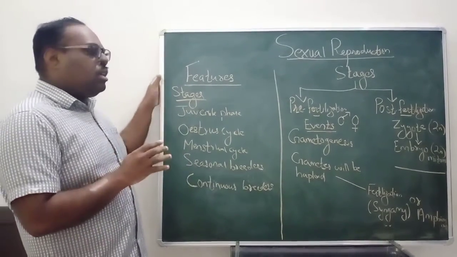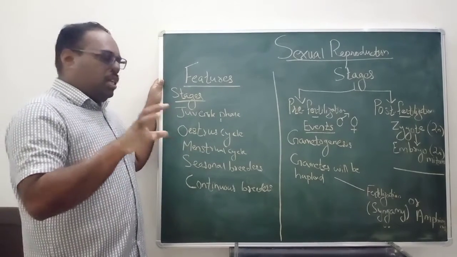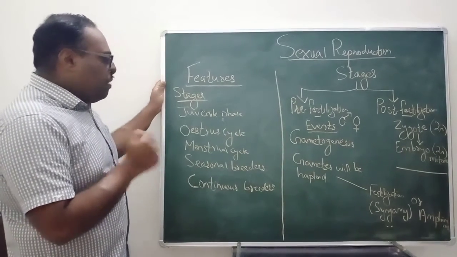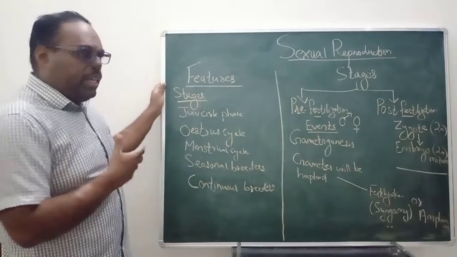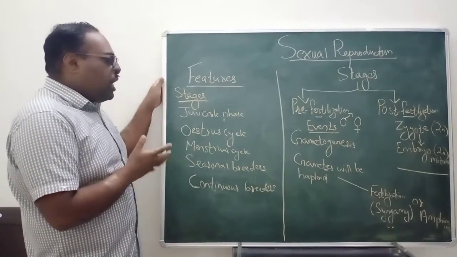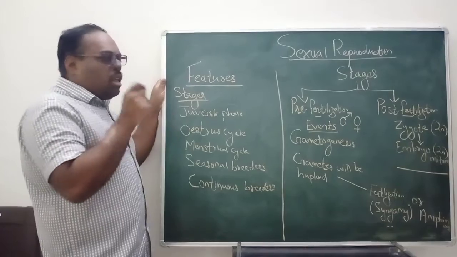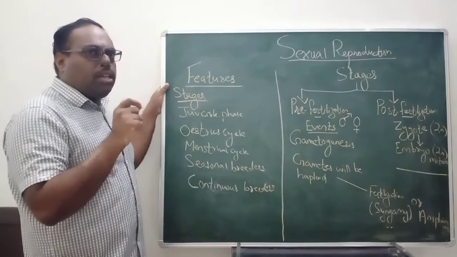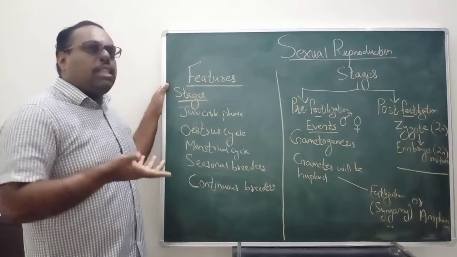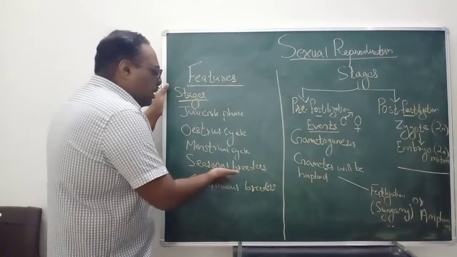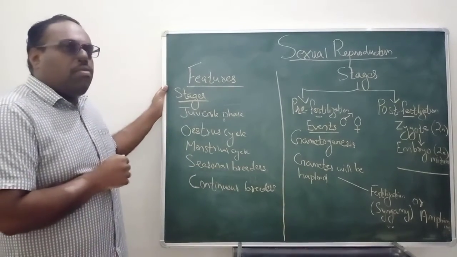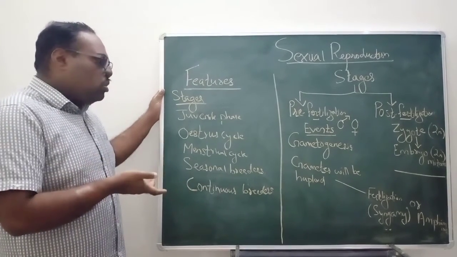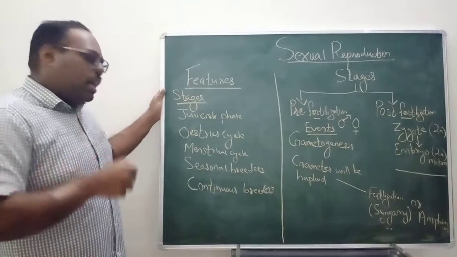That means in every month, a single ovum will be released. One best example for that is humans. Apart from that, according to mating, there are different types of mating. For example, there are some organisms which can mate only at a particular period or a particular season. After that, they can't mate. Those organisms are known as seasonal breeders. The examples for that are dogs and cows. They mate only at a particular time.